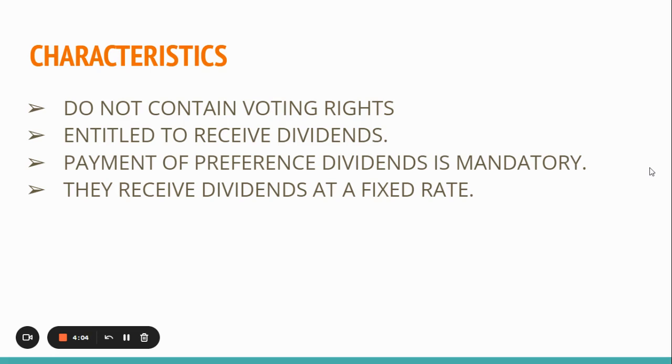These are some of the differences that preference shares have with ordinary shares, because ordinary shares contain voting rights and a seat at the annual general meeting. Both of them are entitled to receive dividends, but for ordinary shareholders, the payment of dividends is not mandatory. This is why sometimes some people see preference shares as a bit of a liability, and certain preference shares are recorded as liabilities.